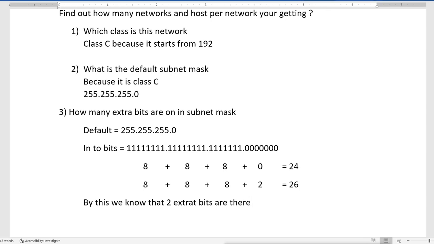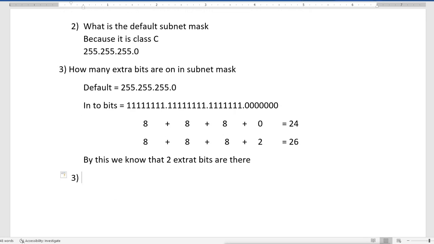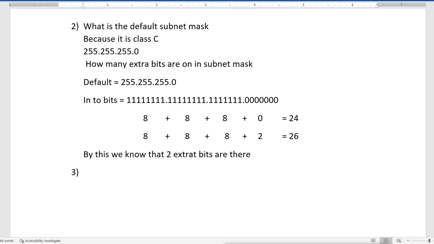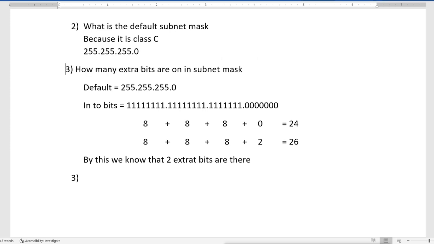Now by this we will find how many networks and hosts we have. So how will you find this?